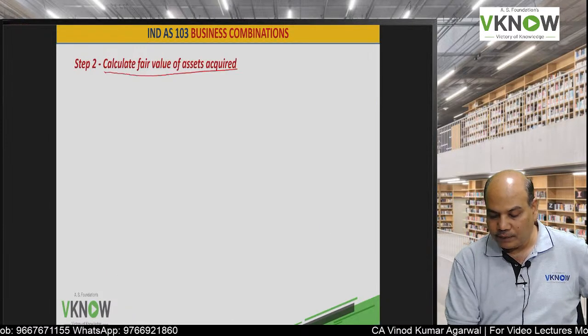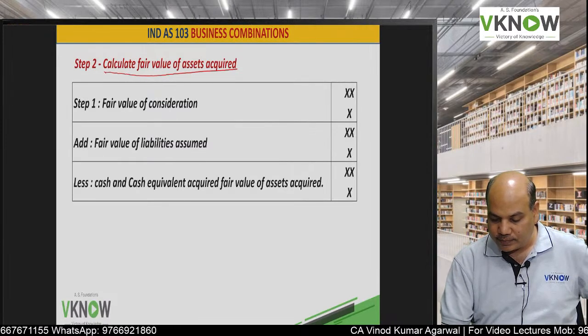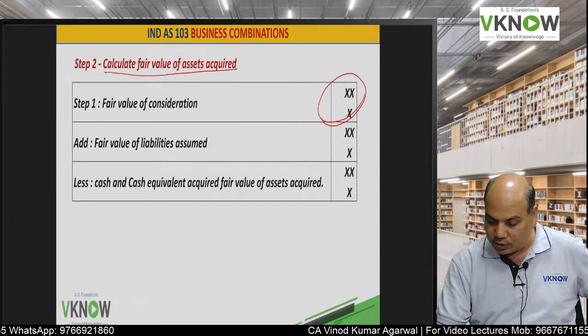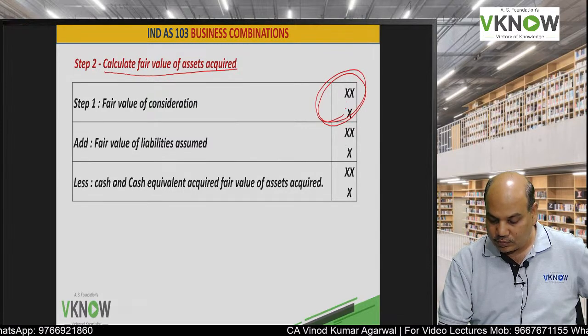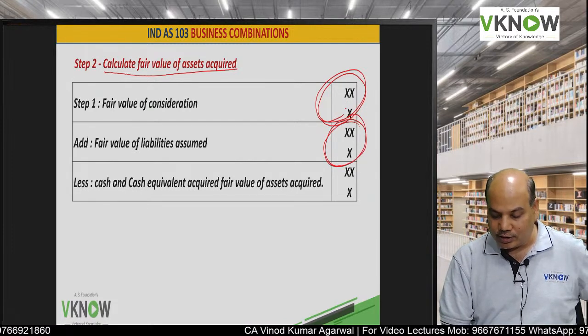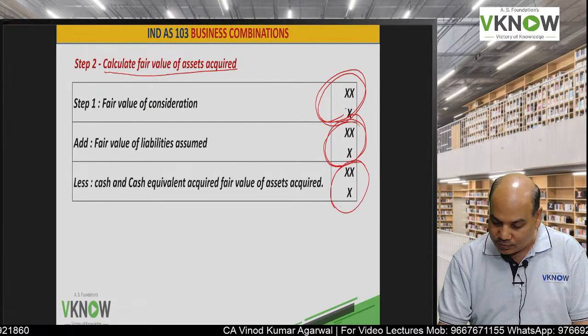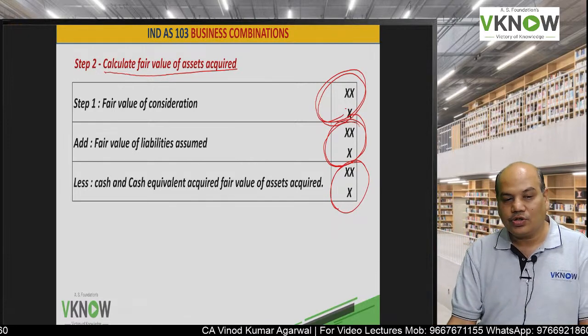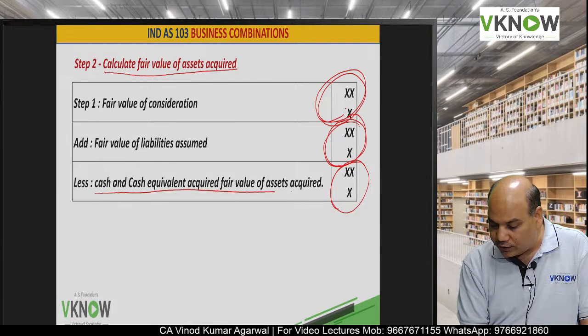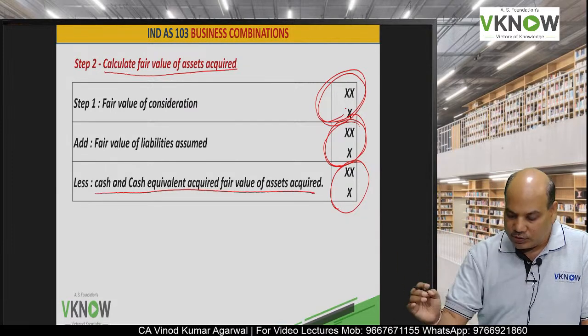Then you calculate the fair value of the asset acquired. Fair value of the asset acquired is equal to the fair value of the consideration plus the fair value of the liabilities minus the cash and cash equivalents acquired. If any cash and cash equivalents are acquired, you deduct them.